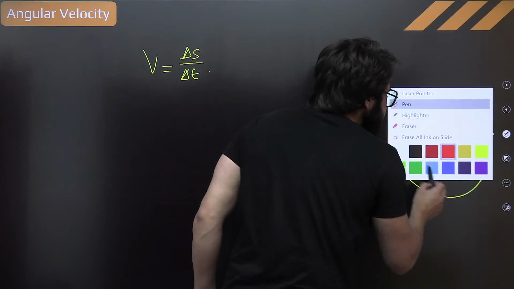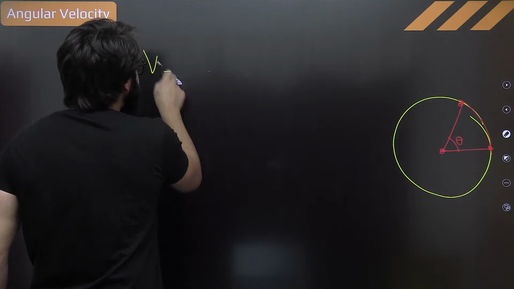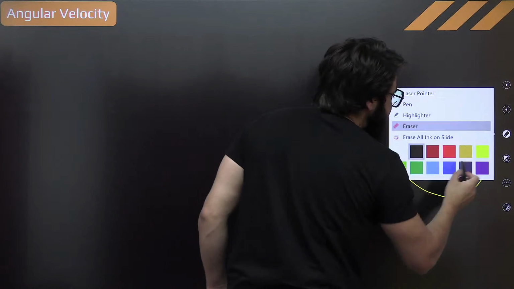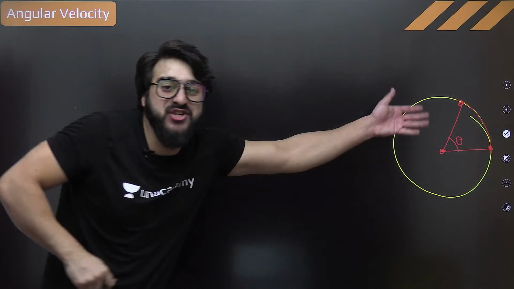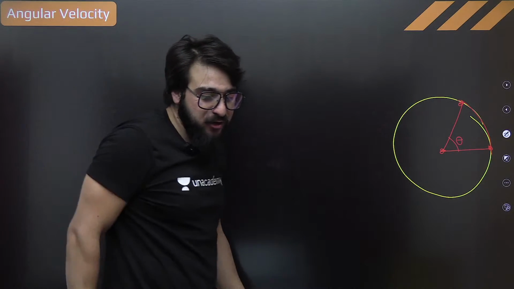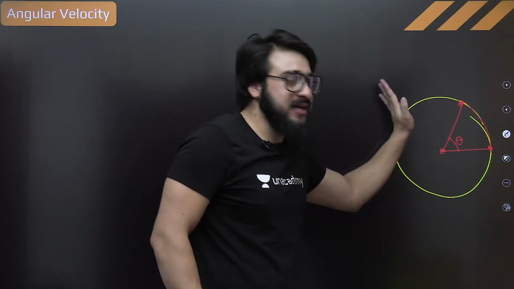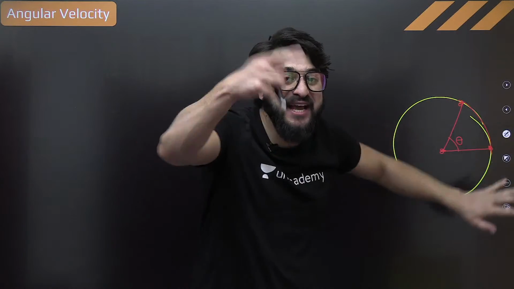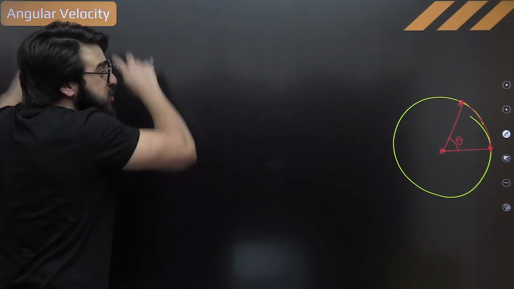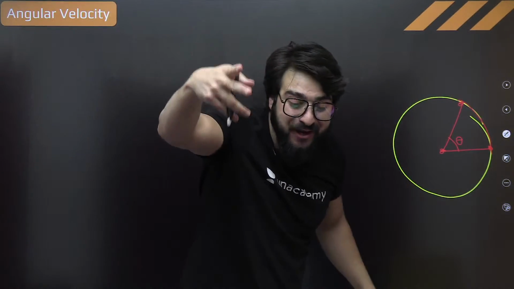So when the particle is in circular motion, it is changing its angular displacement. See over here, it is theta 1, theta 2, theta 3. When there is a change in angular displacement, we say there is angular velocity.